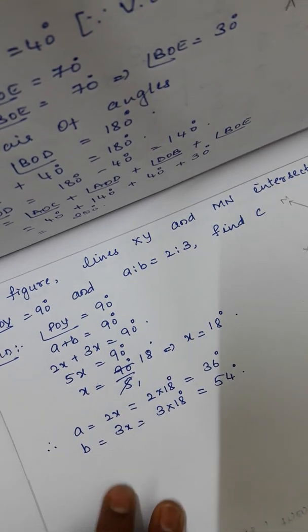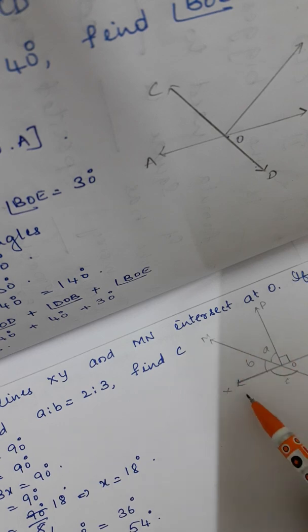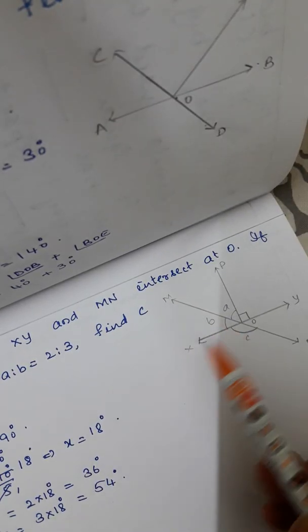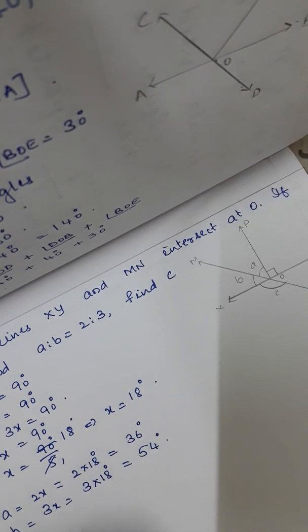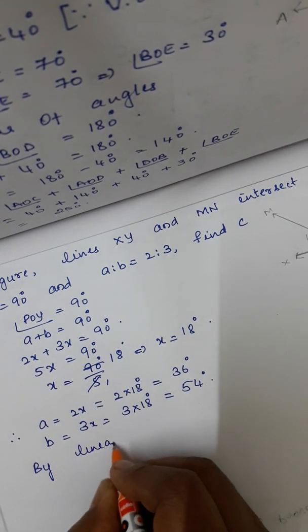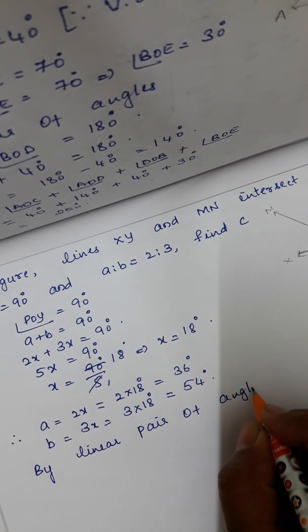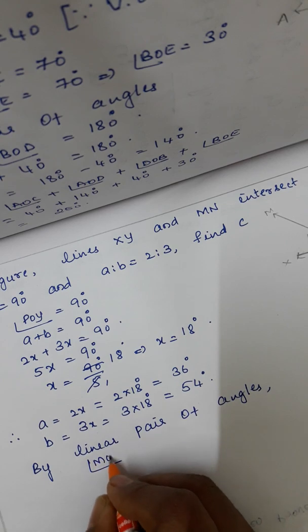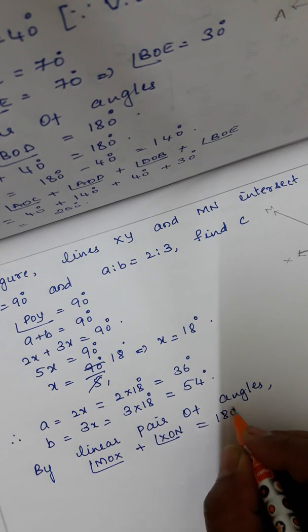So by linear pair of angles, what can we write? I can write this as MOX plus XON is equal to 180 degree, right? So by linear pair of angles, here angle MOX plus angle XON is equal to 180 degree.